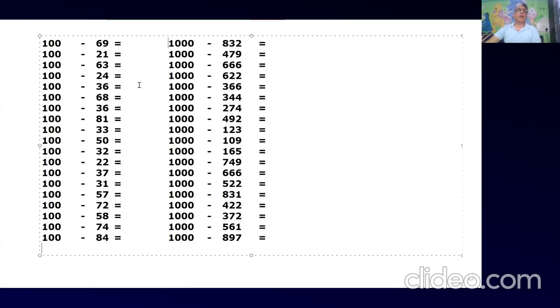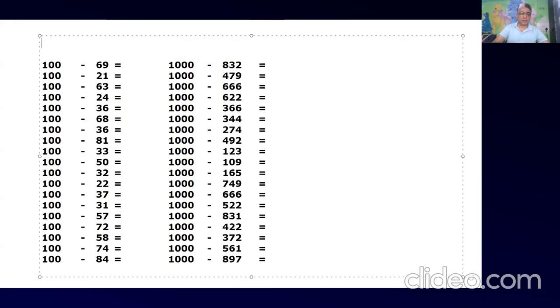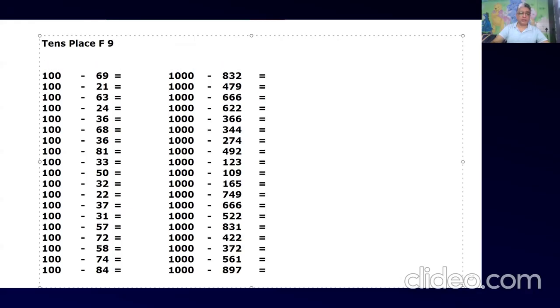Okay, so number bond of 100. When you do this, what you need to understand? The logic says first tens place friend of 9 and ones place friend of 10, which is number bond of 10. Correct? Here, for 100, what will we do?